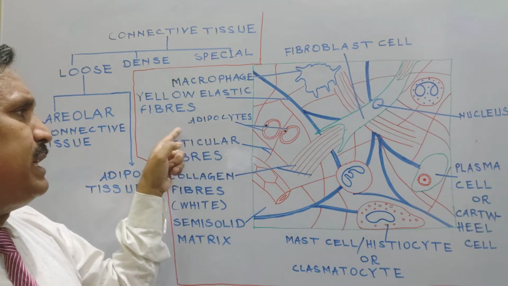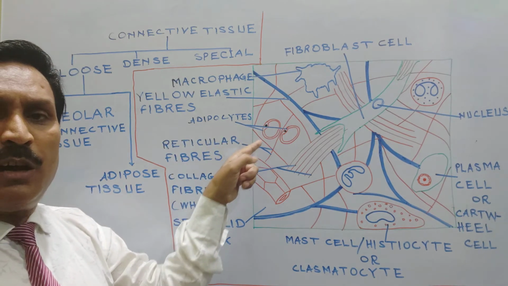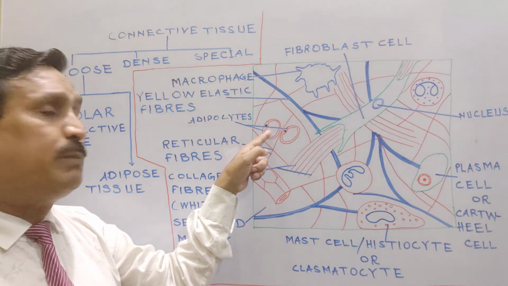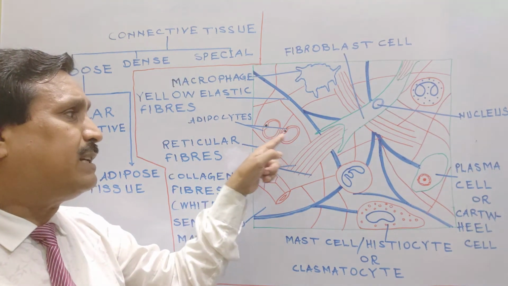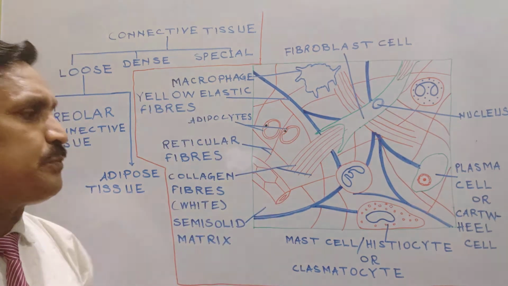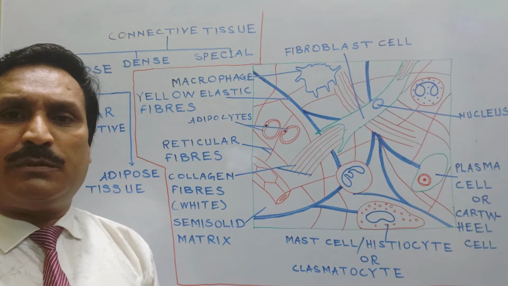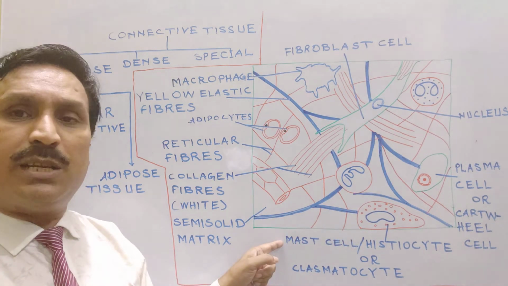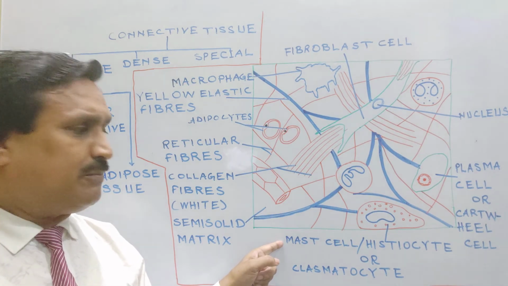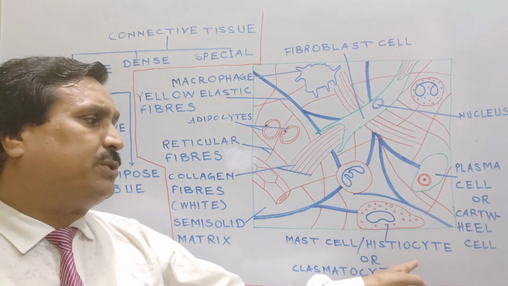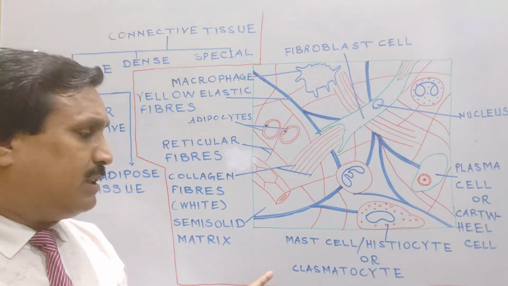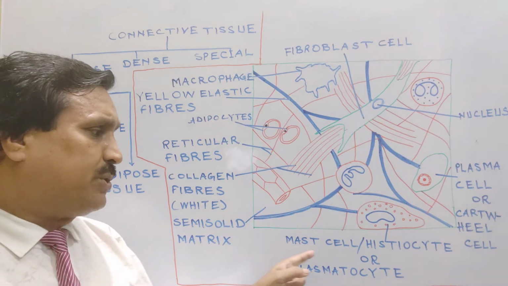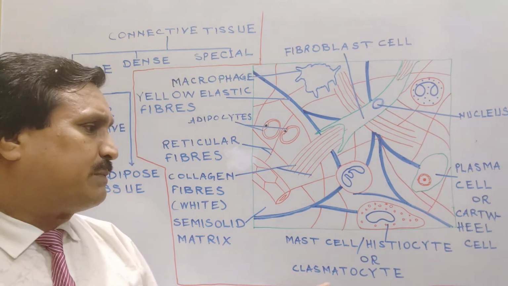Second type of cell, these are adipocytes or fat cells. As you can visualize here, droplets of fat are present inside these cells. These are fat cells. Third type of cell of areolar connective tissue is mast cell. Mast cell is also known as histiocyte or plasmatocyte.